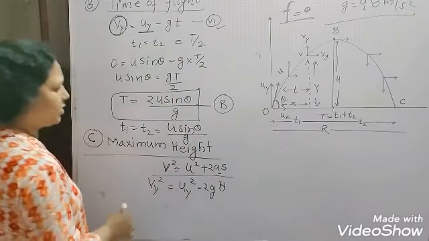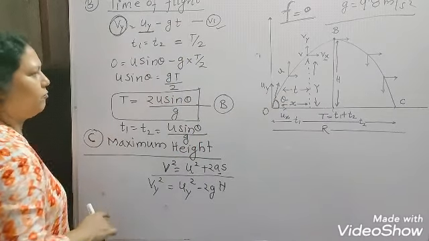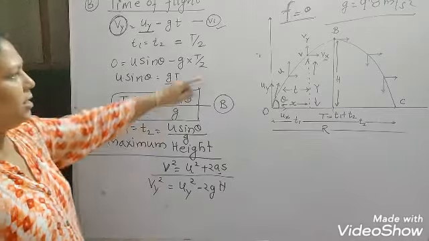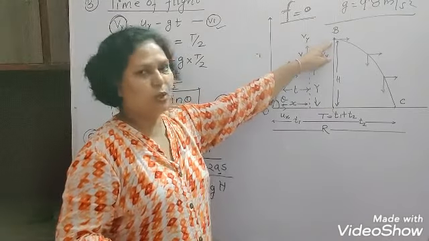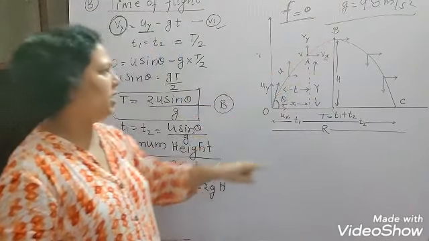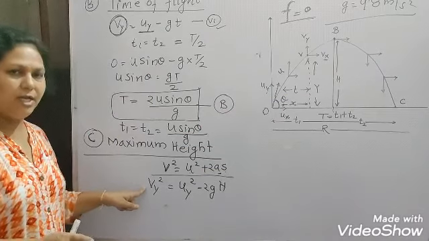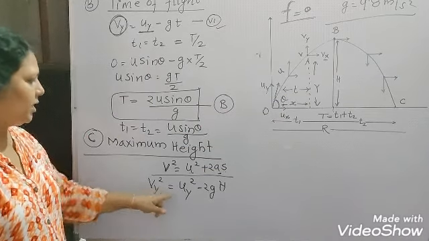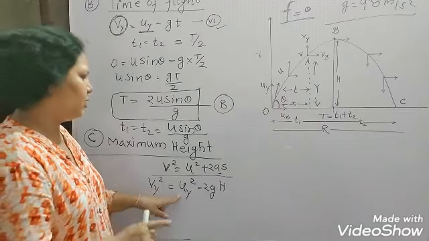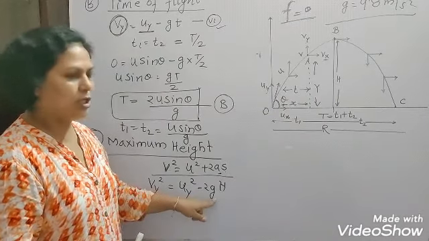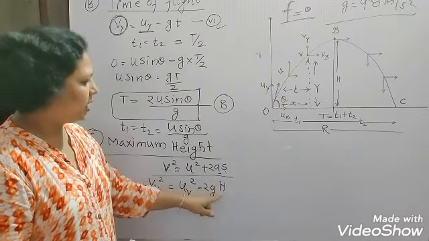Actually, I have applied the third equation of motion for the vertical component of the velocity at point B. Here this is the vertical component of final velocity, this is the vertical component of initial velocity, the acceleration due to gravity, and the vertical displacement.